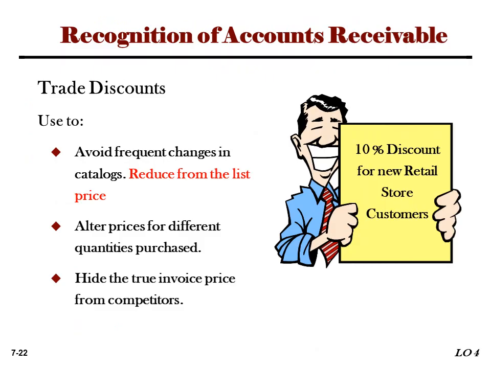For the recognition of account receivables, someone sells goods and service on credit and there is a transfer of ownership. There is also a trade discount between recognition of account receivable, and their measurement becomes net realizable value. Trade discount is used to avoid frequent changes in catalog, reducing from the list price.